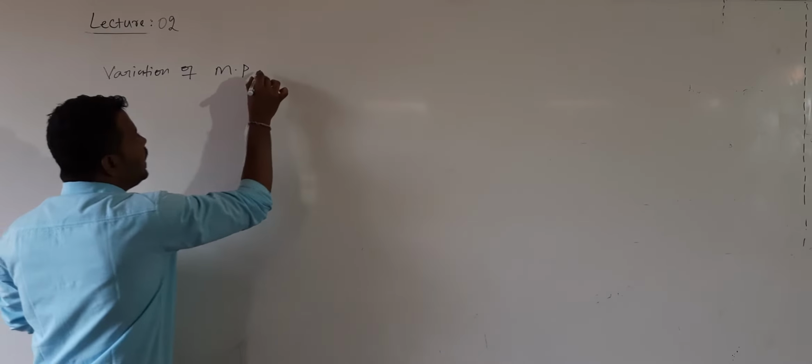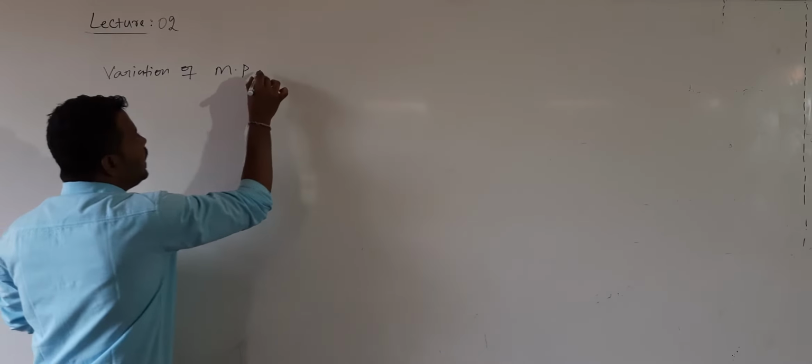How does the boiling point temperature and melting point temperature vary with the pressure? The variation of melting point and boiling point will be represented by this equation, dP by dT is equal to L by T into (Vf minus Vi), where L is the latent heat. Today we will discuss what latent heat is. We came across this in an earlier chapter also, but once again we will see. And T is the temperature of the body, the absolute temperature.